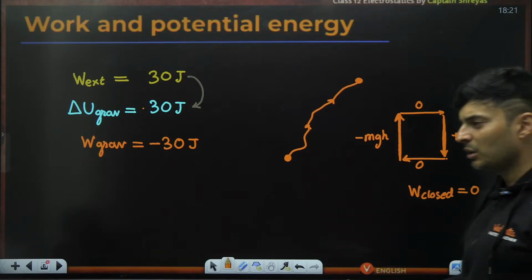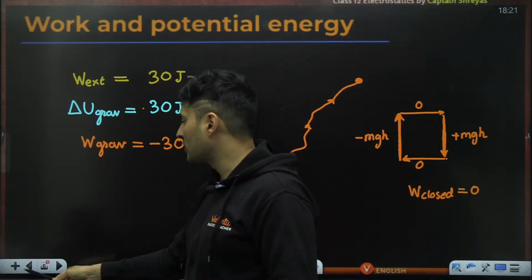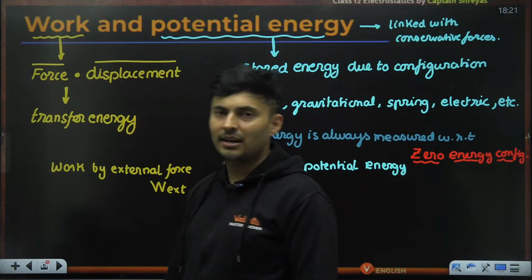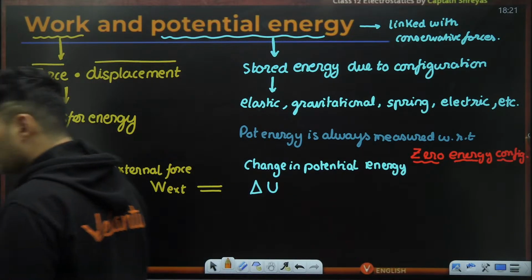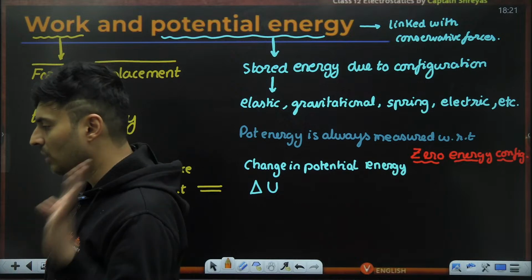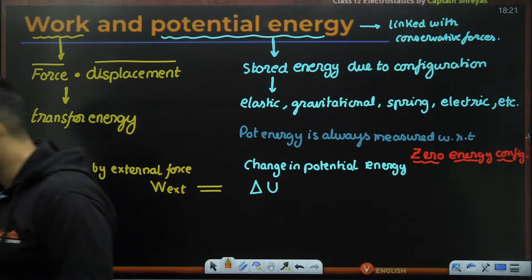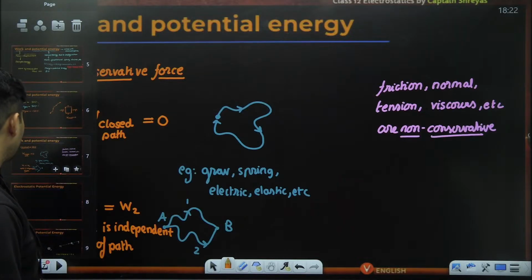So you can calculate the work done in a closed path by using the definition of force dot displacement. If you do it, easily you will get the work done. Is that clear? Okay. So for conservative forces, it happens that the total work done comes out to be zero. Perfect.